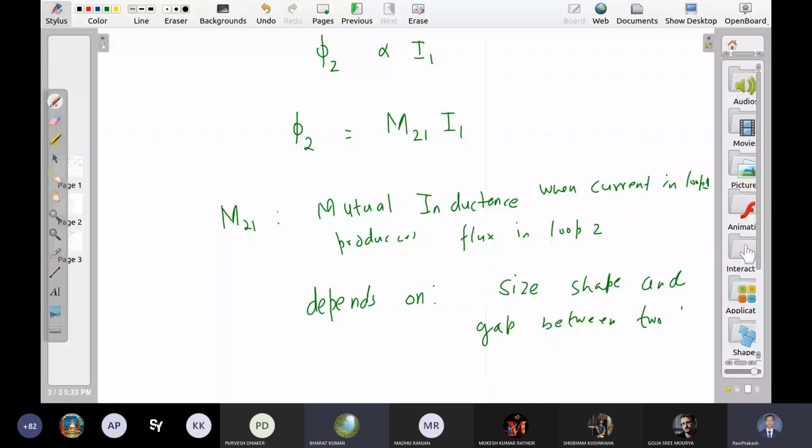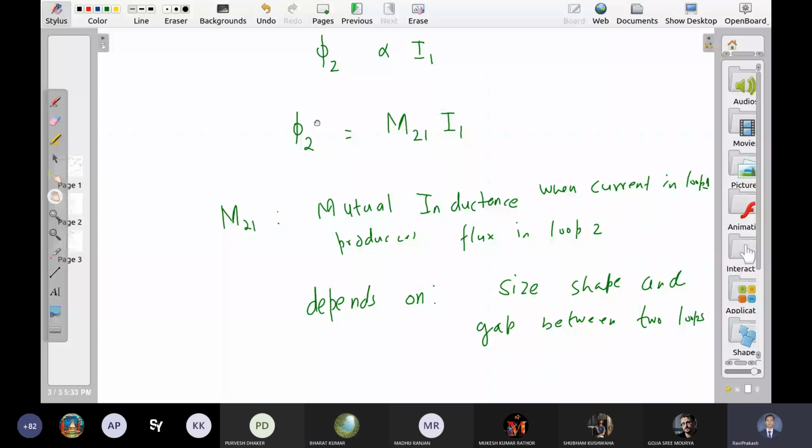Which factor? मटेरियल सर, मटेरियल. What do you mean by material? जो कॉइल्स है वो कॉइल्स कैसी है उन पे डिपेंड नहीं करेगा क्या? So the current will be affected if you use some other material. So current component is there, right?